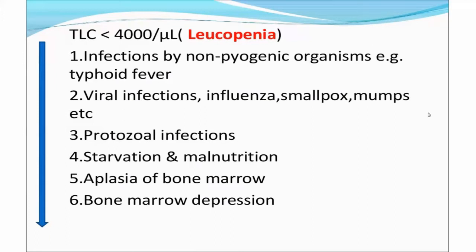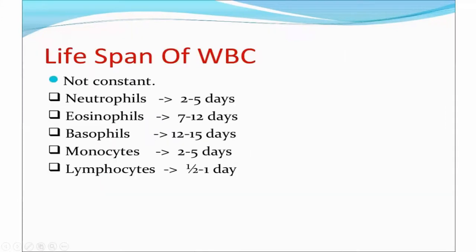Unlike RBCs, which have a lifespan of 120 days, these are WBCs. They have a short life cycle, from a few days to a few weeks. See the different types of WBC with their